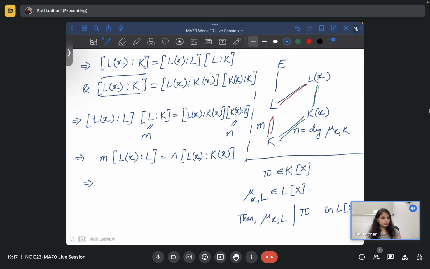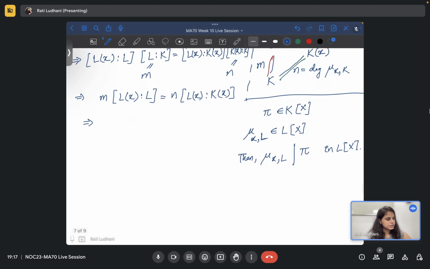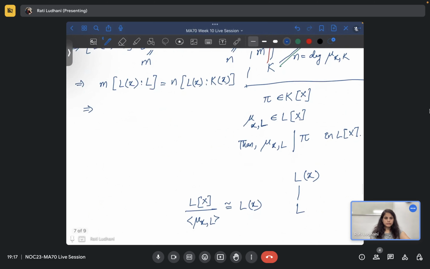I am interested in this extension now. You know that Lx will be isomorphic to Lx over mu x L. This is an L-algebra isomorphism. So mu x L is there, and pi is also there, because pi is in Kx, so it will be in Lx also.